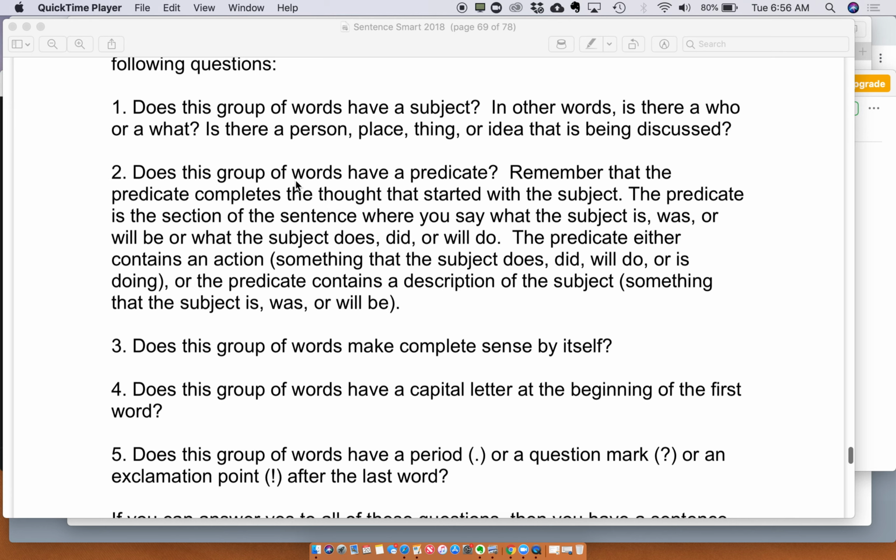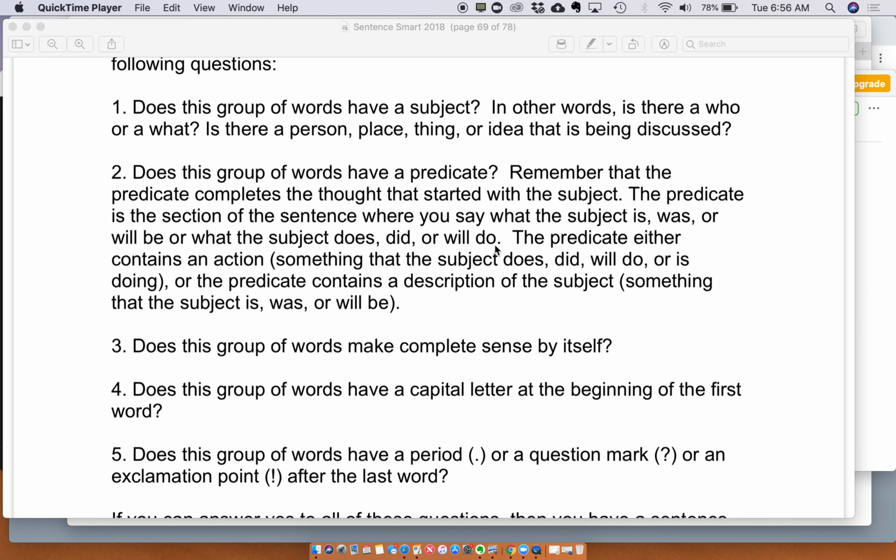Does this group of words have a predicate? Remember that the predicate completes the thought that started with the subject. The predicate is the section of the sentence where you say what the subject is, was, or will be, or what the subject does, did, or will do.